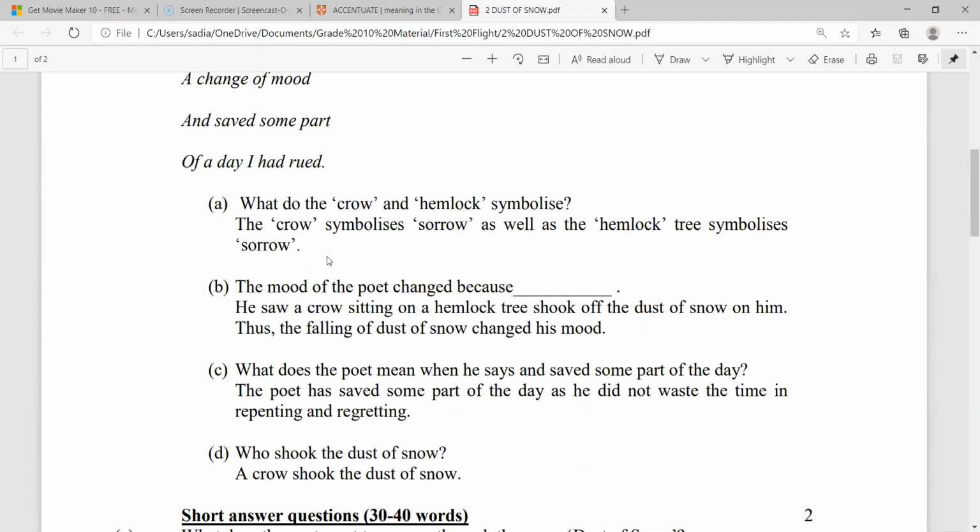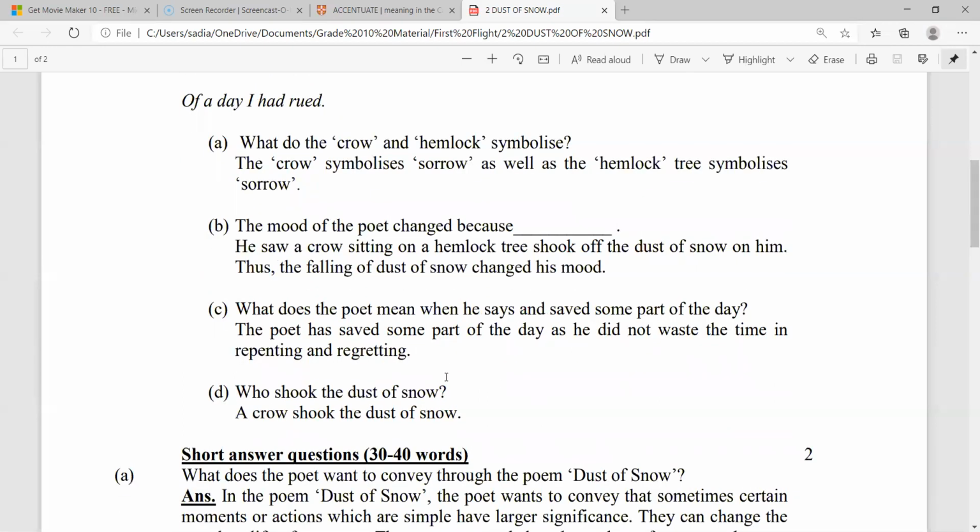What does the poet mean where he says and saved some part of the day? Robert Frost, in his poem Dust of Snow, mentioned that the poet has saved some part of the day as he did not waste the time in repenting and regretting anymore. That means that the time that he had regretted, that remaining time, he did not waste it anymore.